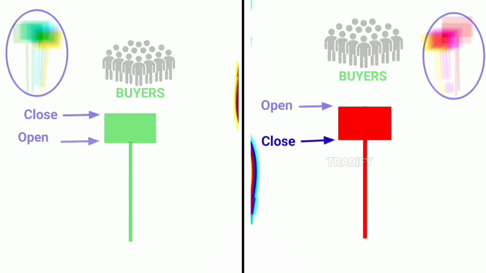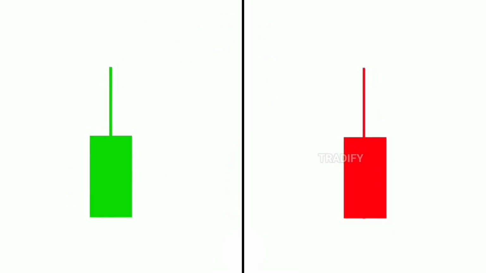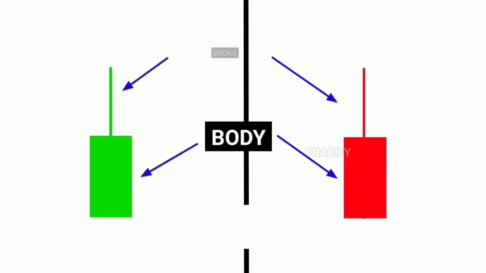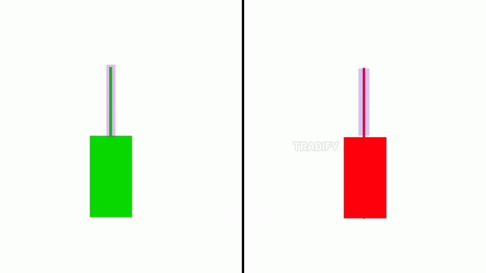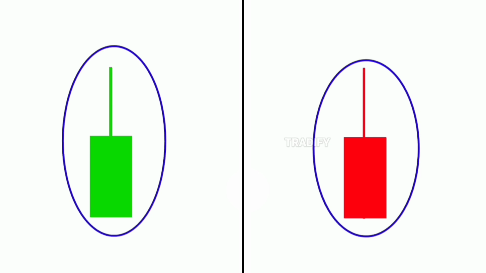Now, let's understand the third type of candle. The third type of candle that we see on the chart looks something like this. In these, the candle's body is almost equal to the candle's upper wick. That is, in this type of candle, the candle's body is nearly equal to its upper wick. This candle can form in red or green color on the chart.